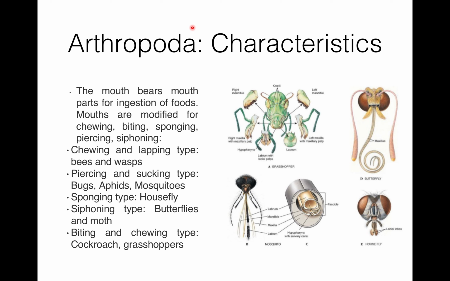So the different types of mouth parts are: chewing and lapping type, piercing and sucking type, sponging type, siphoning type, and biting and chewing type.